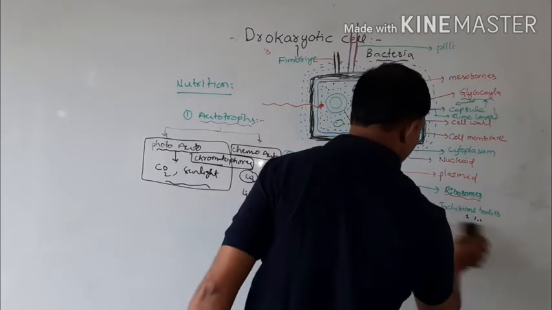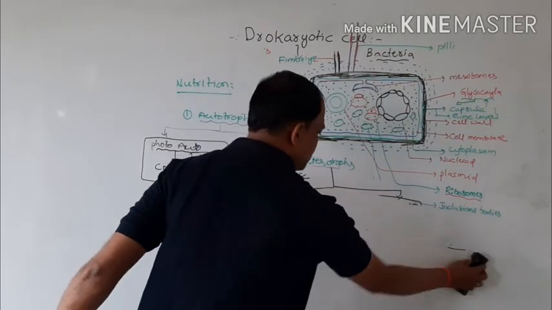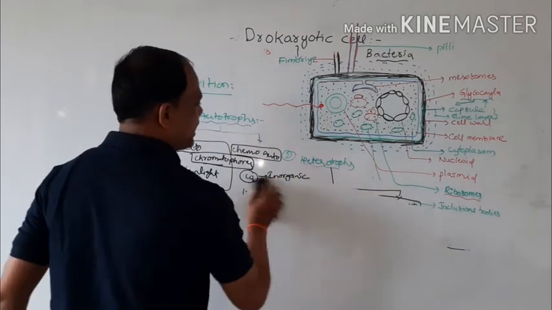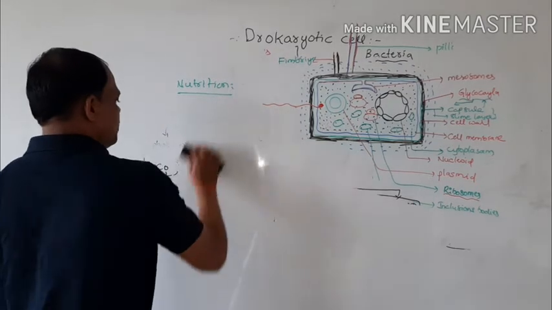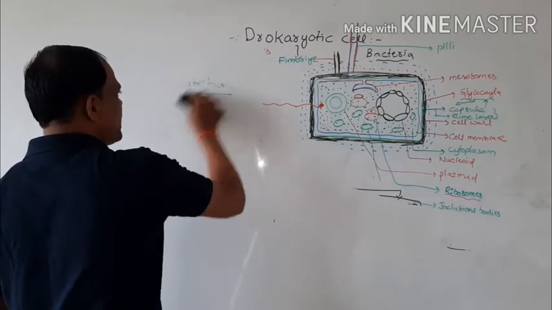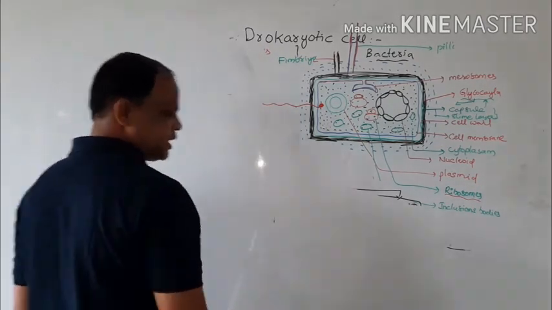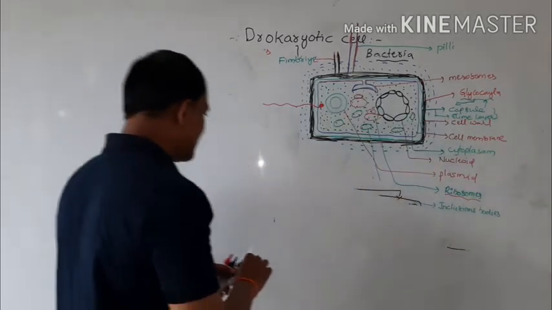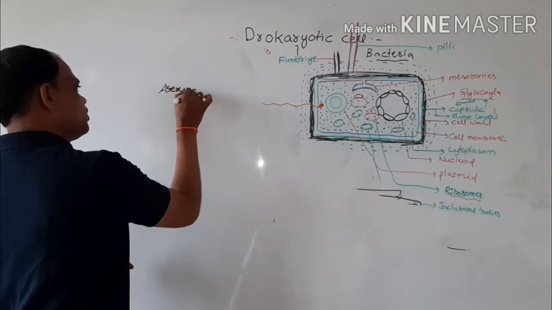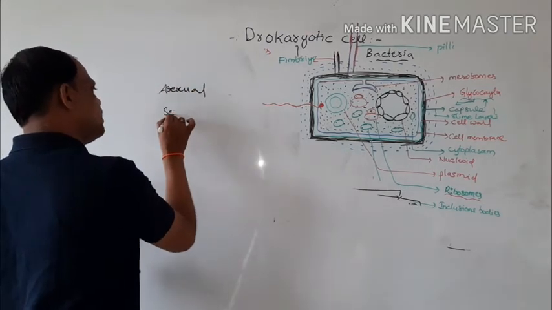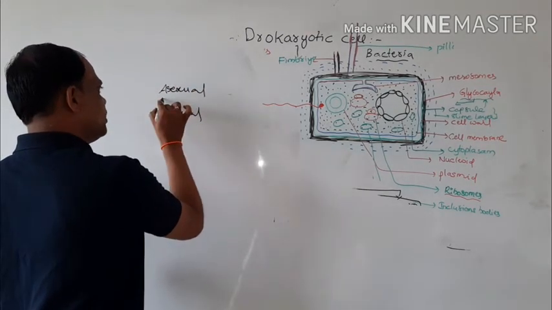The next topic is the reproduction process. Bacteria are involved in reproduction in two types. One is asexual reproduction and the other is sexual reproduction.